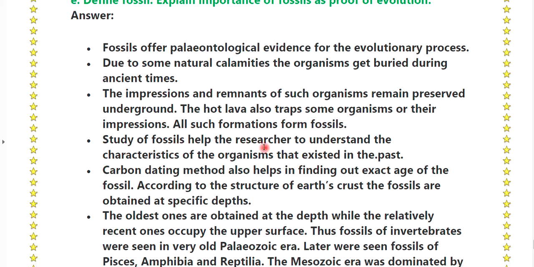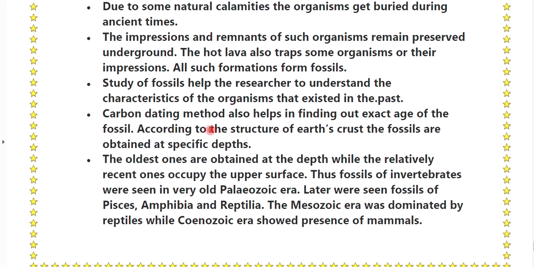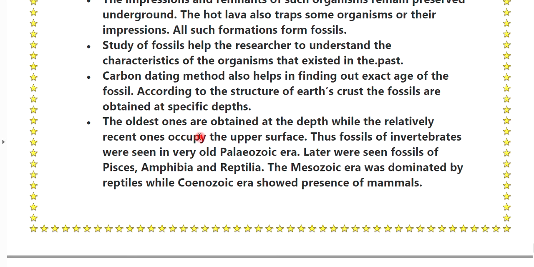Study of fossils helps the researcher to understand the characteristics of organisms that existed in the past. Carbon dating method also helps in finding out the exact age of the fossil. According to the structure of the earth crust, the fossils are obtained at a specific depth. The oldest ones are obtained at depth while the relatively recent ones occupy the upper surfaces.